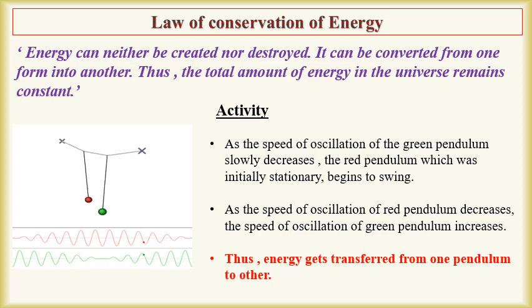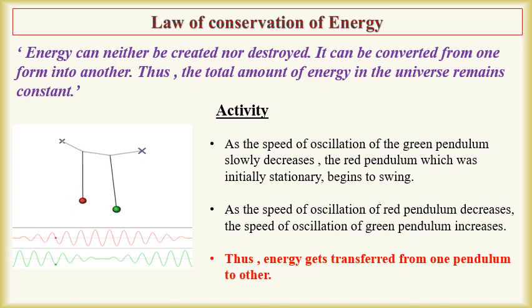Make two pendulums of the same length with the help of thread and two plastic balls. Tie another thread in the horizontal position in such a way that the two pendulums will not hit each other while swinging. Now, swing one of the pendulums and observe.